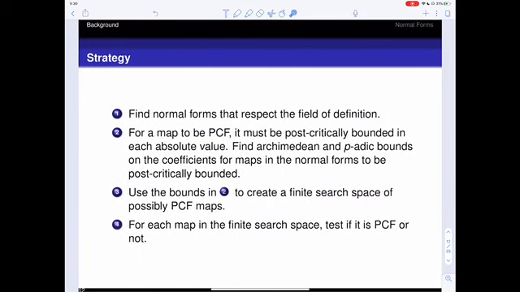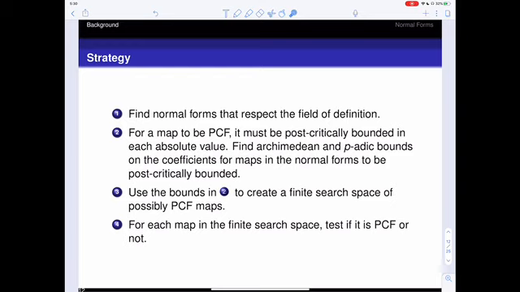So our strategy is as follows. We find the normal forms that respect the field of definition. In order for a map to be PCF, it must be post-critically bounded in each absolute value. So we can find these Archimedean and p-adic bounds on the coefficients of the maps in each of the normal forms in order for the map to be post-critically bounded.